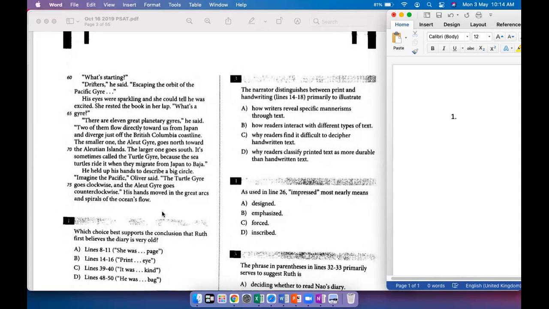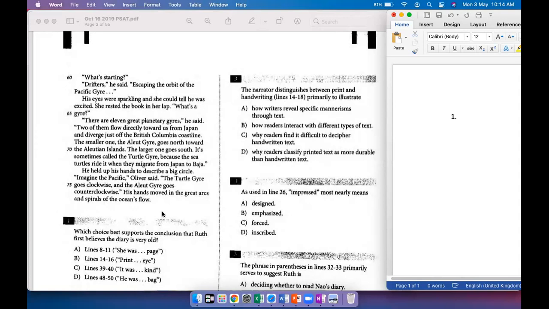So he's describing these gyres, these ocean currents that move things around between the oceans and within the ocean. He says that there are all these gyres, and he also speaks about a gyre that could bring stuff from Japan to British Columbia. And that is perhaps what brought this back here, because Ruth did see some Japanese writing inside.